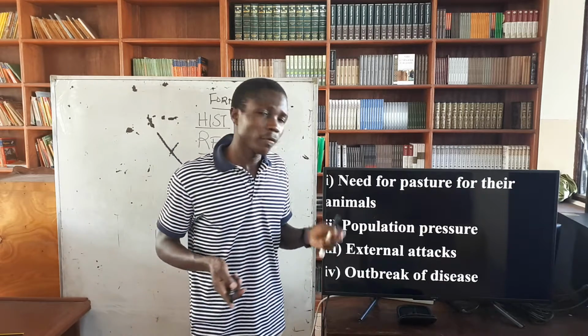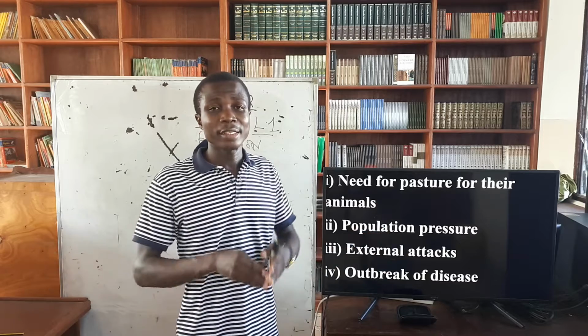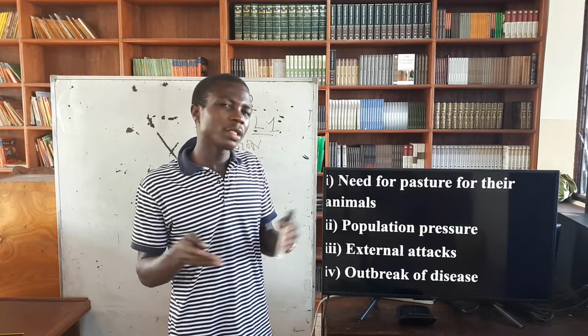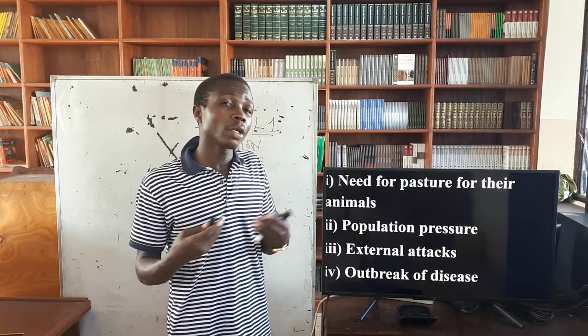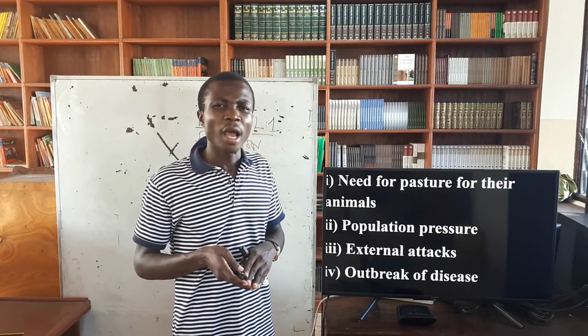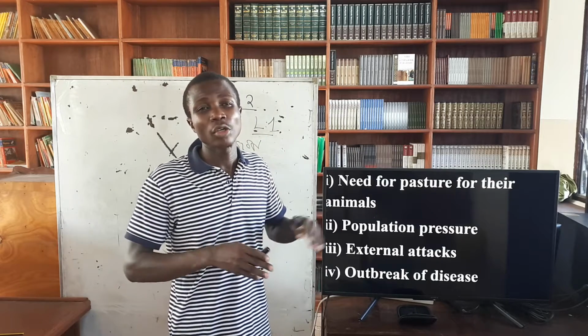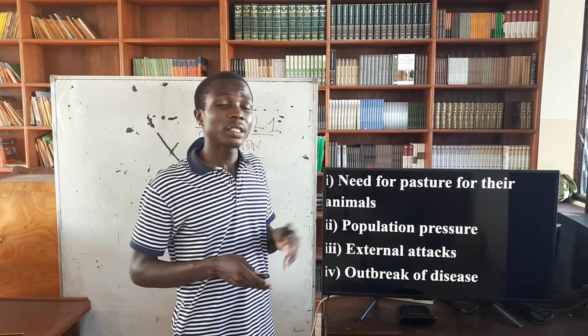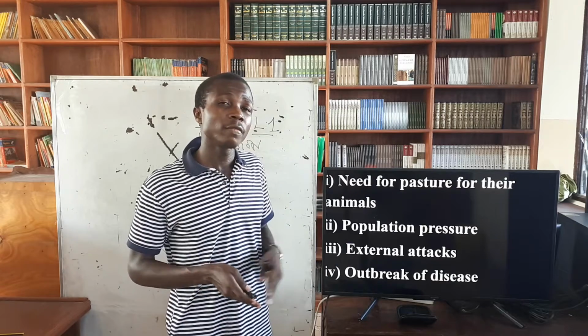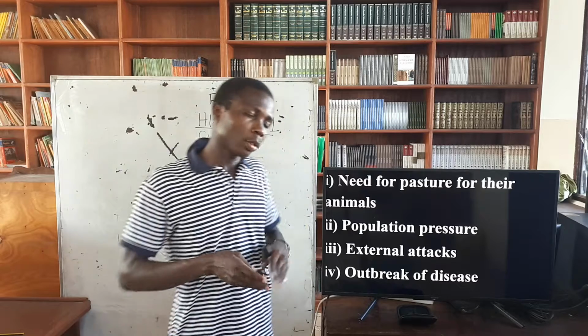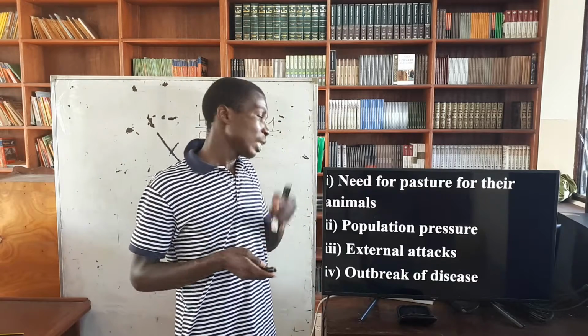The next, outbreak of diseases such as malaria, sleeping sickness, tropical diseases in short. So these tropical diseases were a big threat to most of these early communities. So this is one of the reasons that made these people leave their original homeland, moving to Kenya.